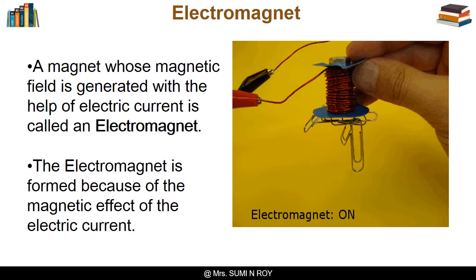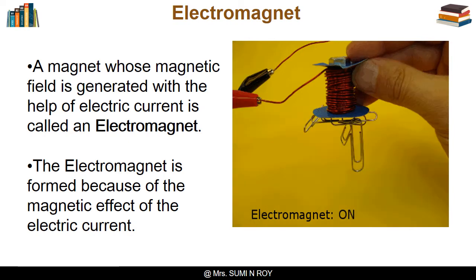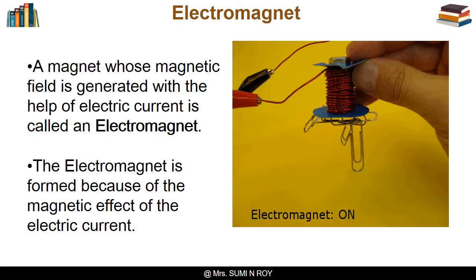Every magnetic material has a magnetic field up to which the influence of its magnetism can be experienced. A magnet whose magnetic field is generated with the help of electric current is called an electromagnet. The electromagnet is formed because of the magnetic effect of electric current.